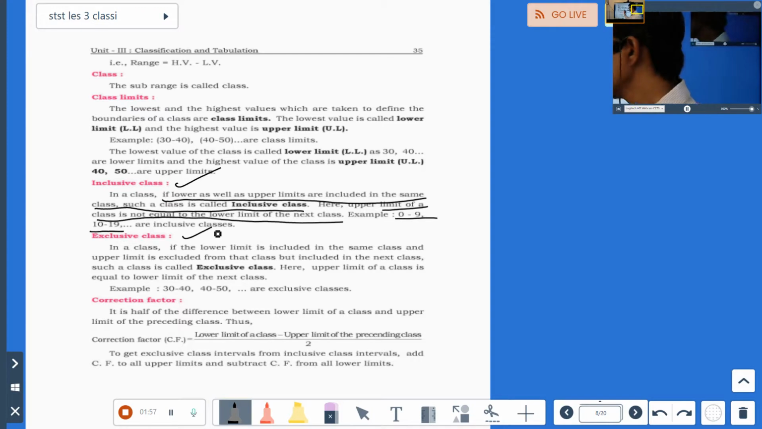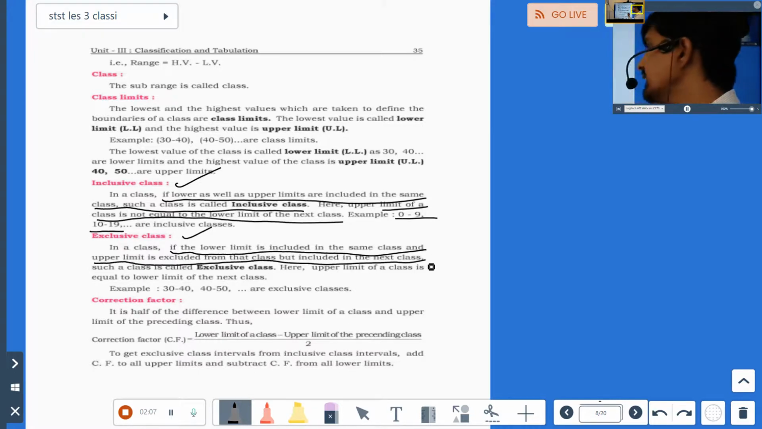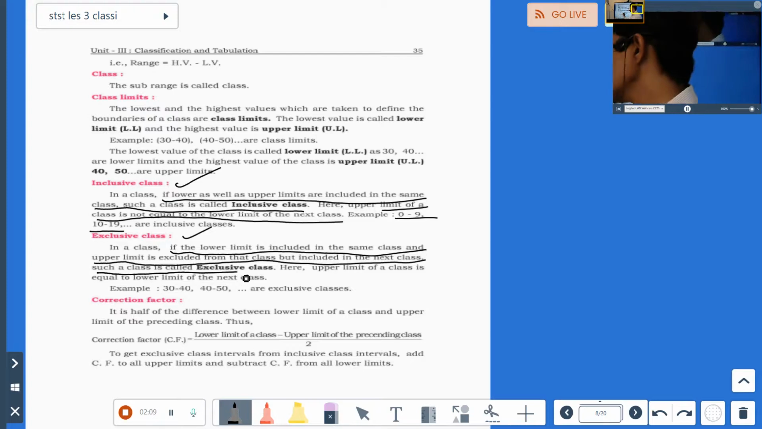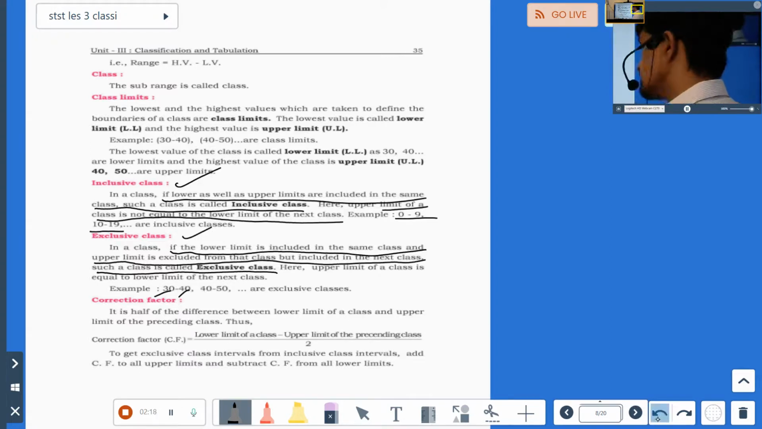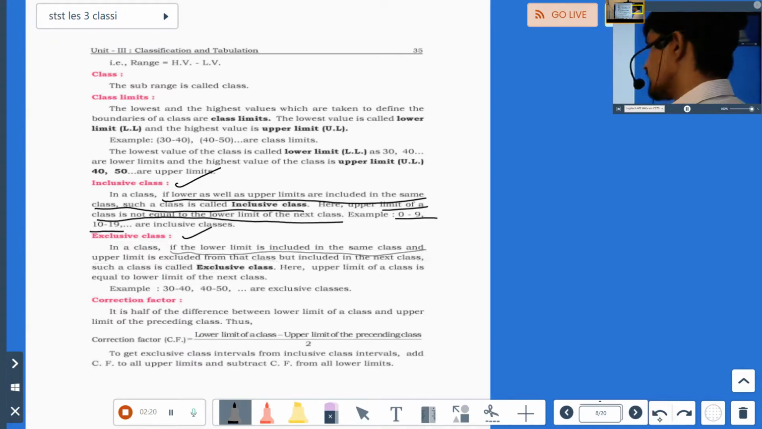Next you have exclusive classes. The definition is given. If the lower limit is included in the same class and upper limit is excluded from the class but included in the next class, such a class is called an exclusive class. See, 30 to 40, but again upper limit is included here, 40 to 50. Such a class is called an exclusive class.